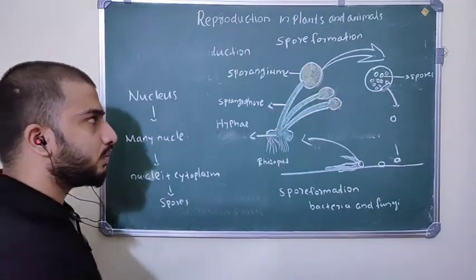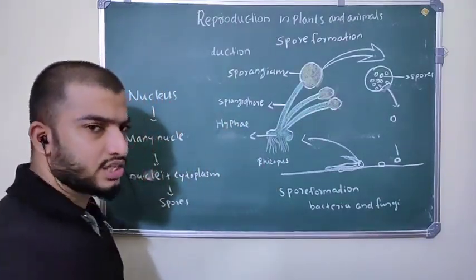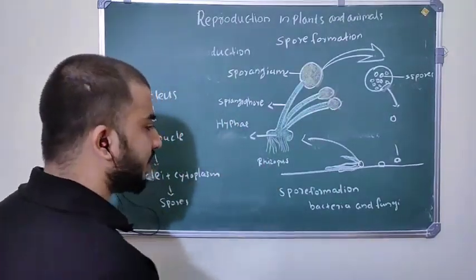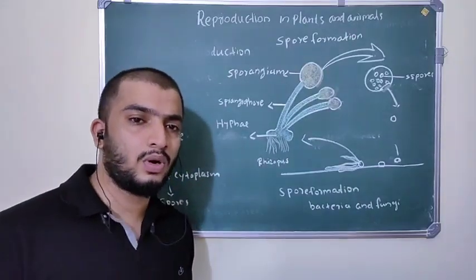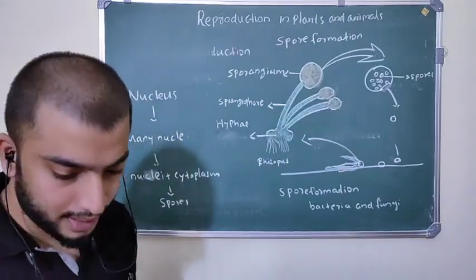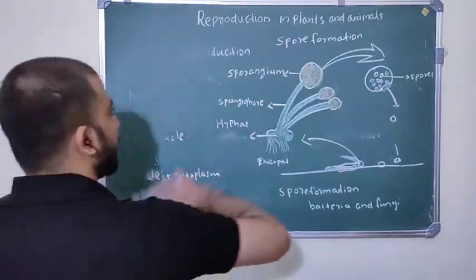Spore formation is a type of asexual reproduction present in bacteria and fungi. So keep these points in mind. Next we are going to discuss sexual reproduction in plants.